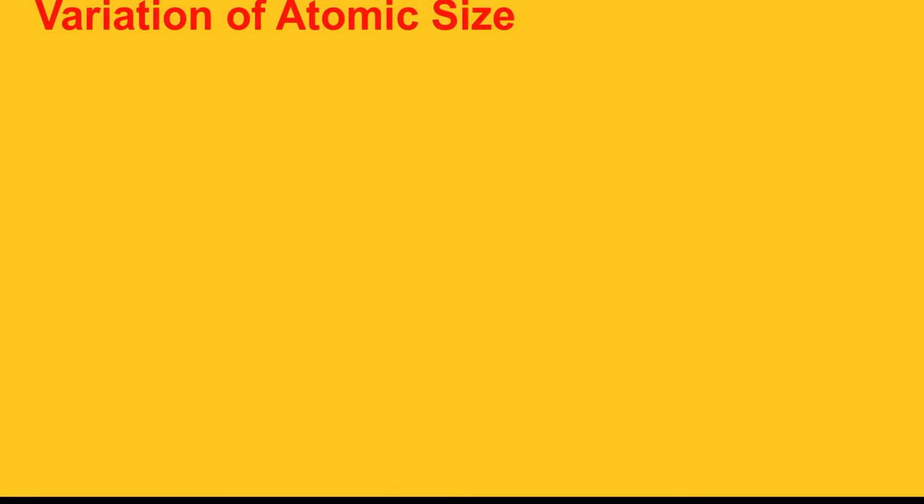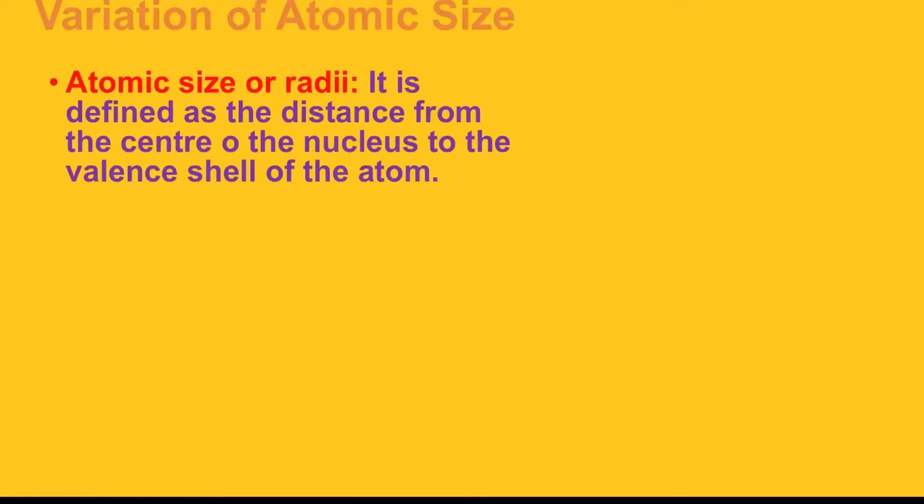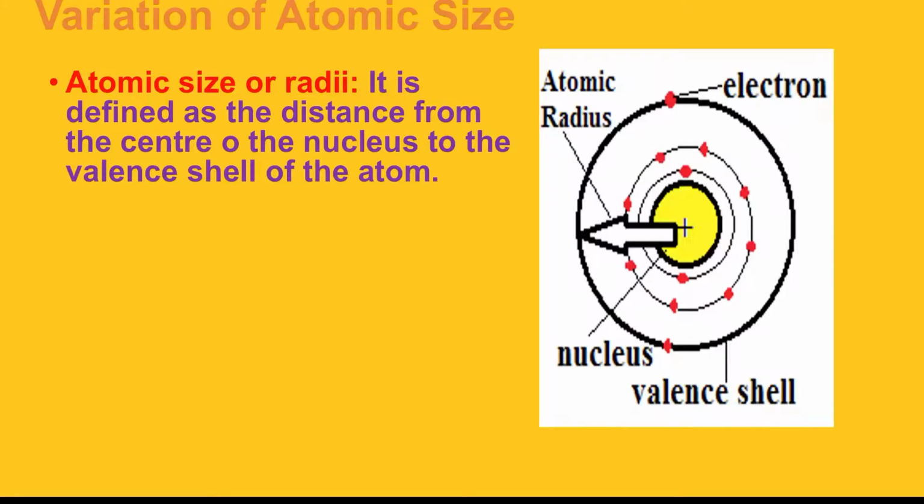Variation of atomic size. So what is atomic size? First we have to see that atomic size is defined as the distance from the center or the nucleus to the valence shell of an atom. You can see this yellow box is the center, and the distance from that yellow box to the outermost shell is known as the atomic radius or atomic size.